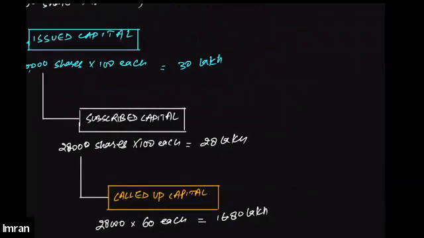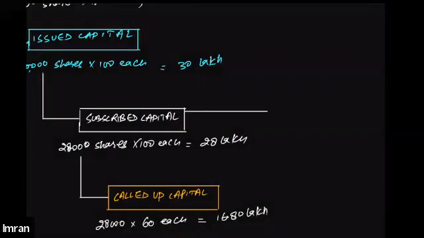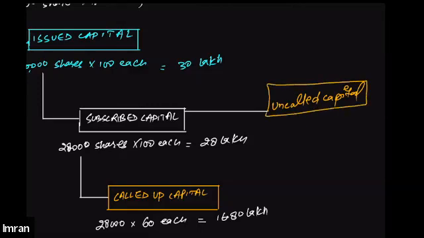And there is one more part of this subscribed capital which is not yet called up. The remaining amount will be called up later. So how much is still not called up? This is called uncalled capital. How much is still uncalled? Uncalled capital will be,